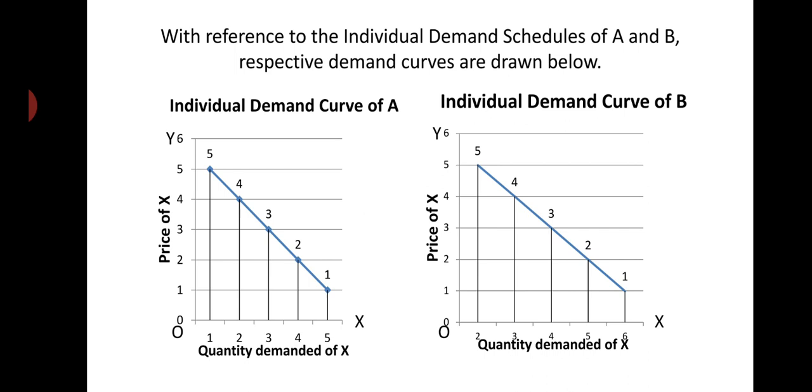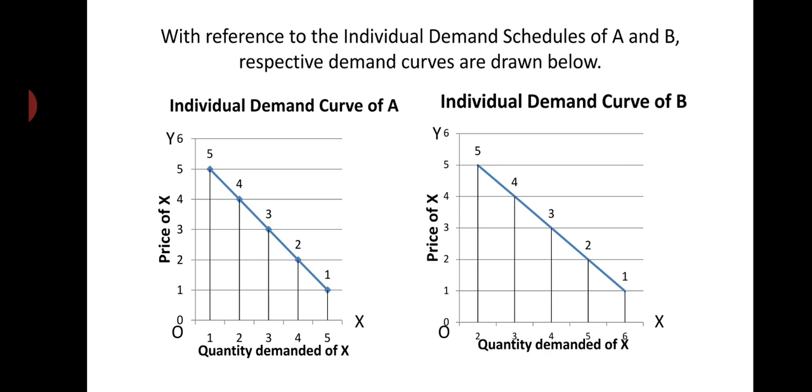So we can see here in the individual demand curve of A, at a price of rupees 5 per unit, only 1 unit of the commodity is demanded by A. With a fall in price to 4 rupees, 2 units were demanded. With a further fall in price to 3 rupees, 2 rupees and 1 rupee respectively, the individual demand of A increases to 3 units, 4 units and 5 units.